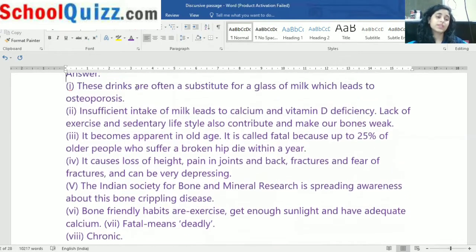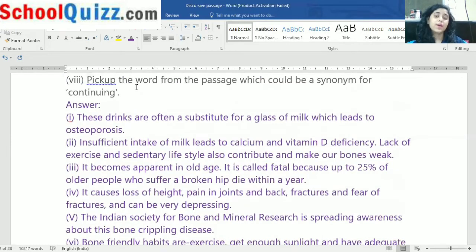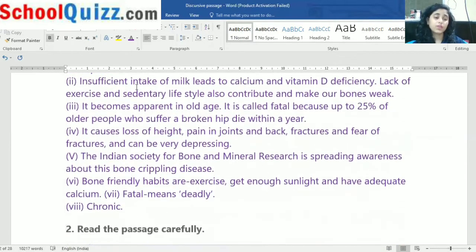Last answer is chronic. Let's see what is this. The disease is chronic. Pick up the word from the passage which could be a synonym for continuing. Continuing means chronic. The disease is what? Chronic. Okay, so I hope you are clear with it.